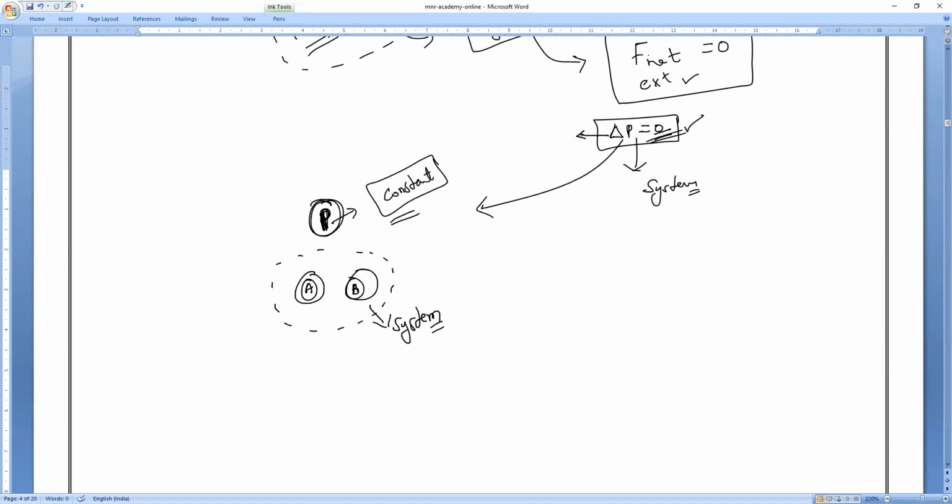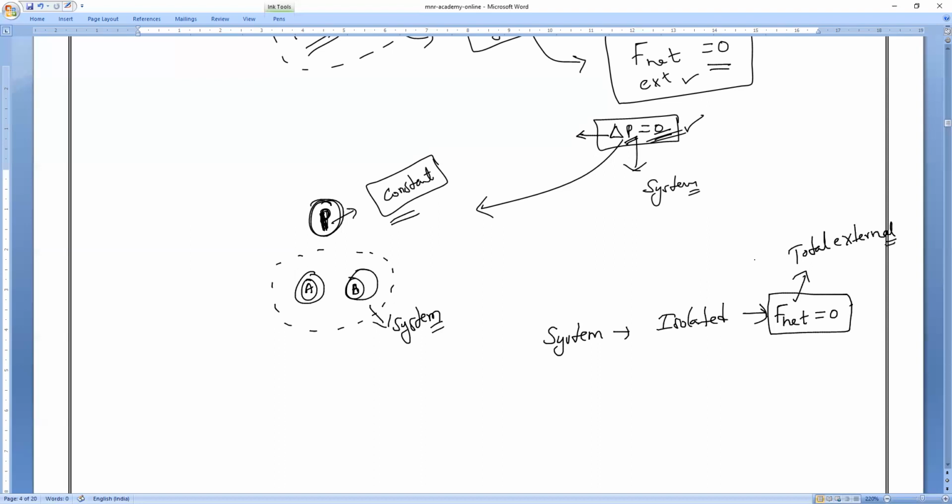The system's external force, F net, is equal to 0 when change in momentum is 0. In physics we use a word called isolated system. It is not experiencing any other external force, which means F net is equal to 0, the sum of the external forces is 0. The total resultant force is 0. Clear, everybody?